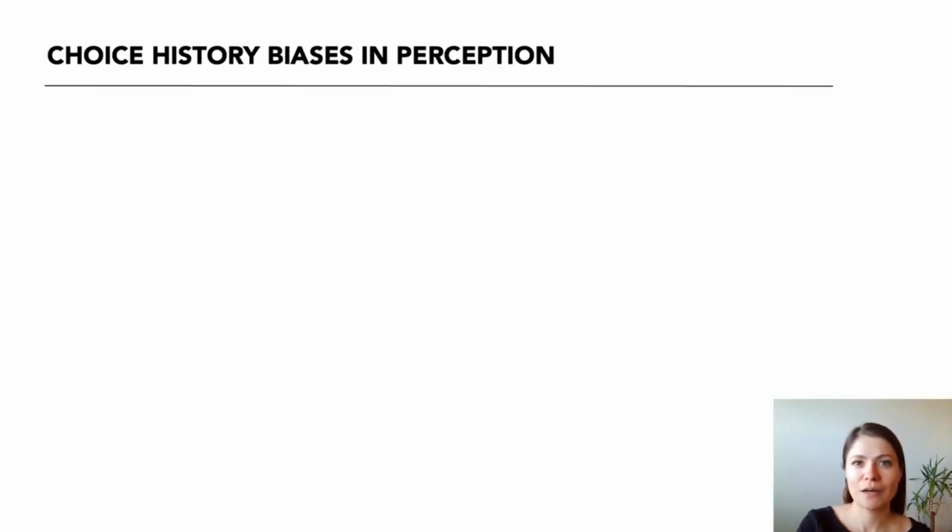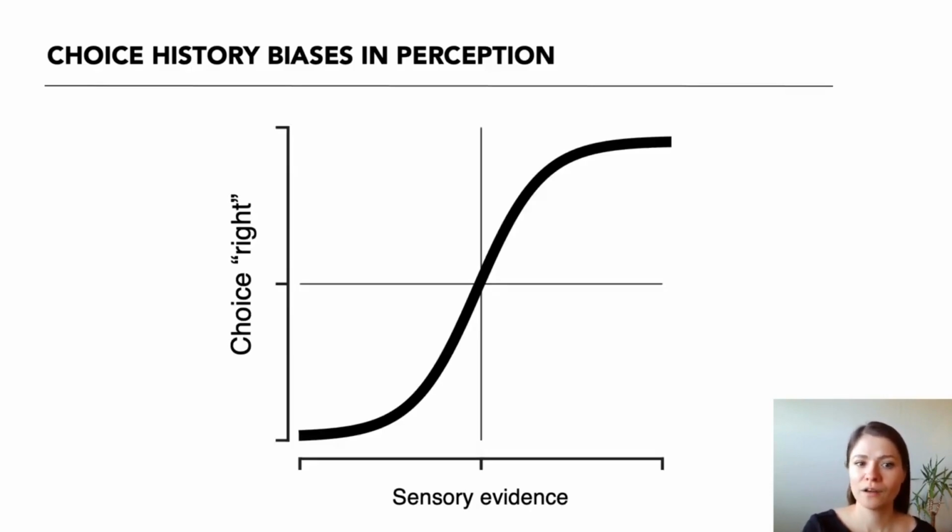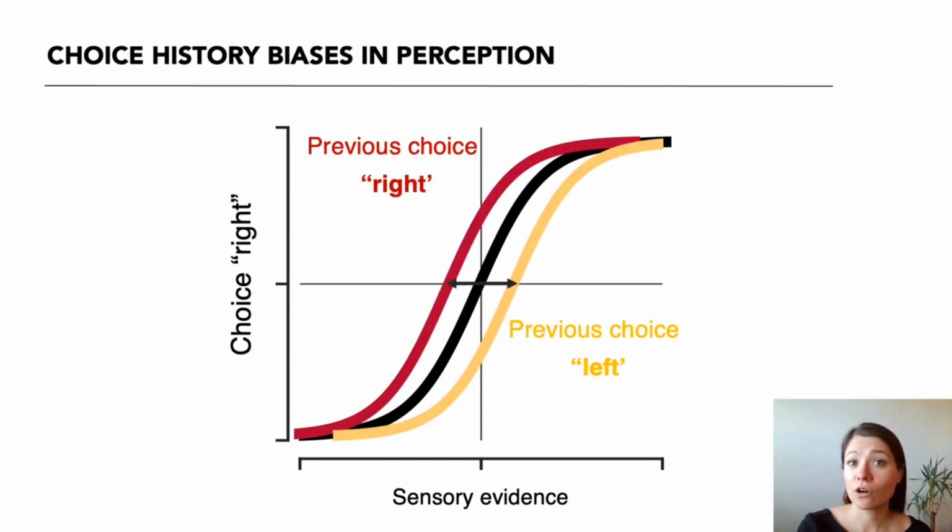When making decisions about noisy sensory stimuli, observers often show a systematic tendency to repeat or alternate their choices. This is the case even when stimulus sequences are presented randomly. This phenomenon has been described in the literature for over a century under the names of sequential effects, intertrial dependence, or choice hysteresis. I will here refer to it as choice history bias.